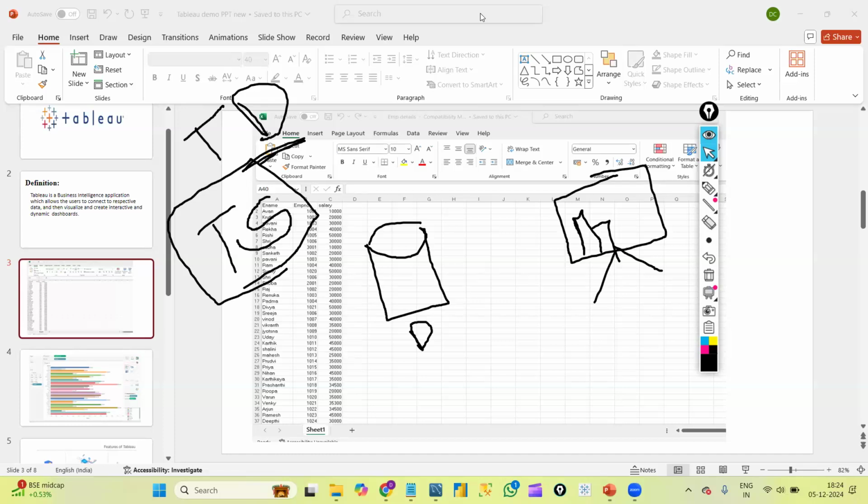In Power BI we'll have some DAX functions, and in Tableau we'll have calculated fields. Apart from this, almost all the concepts will be same. It's just two different tools, but whatever work we can do, the same work can be done by either tool. Power BI is a product of Microsoft, and Tableau is a product that Salesforce also acquired. Just two different tools. Everything is same.